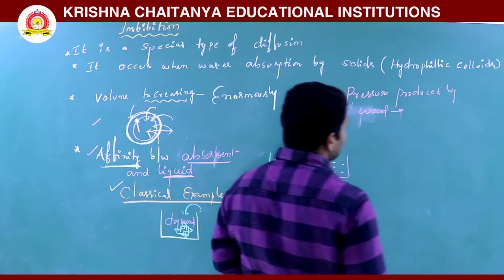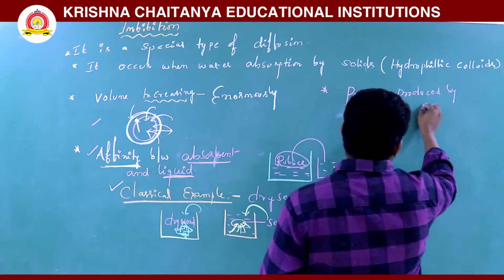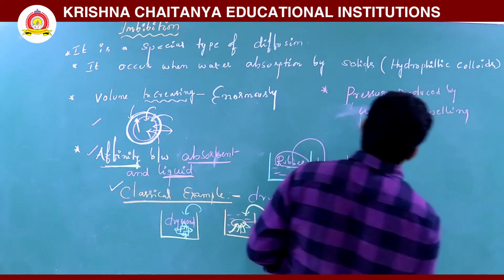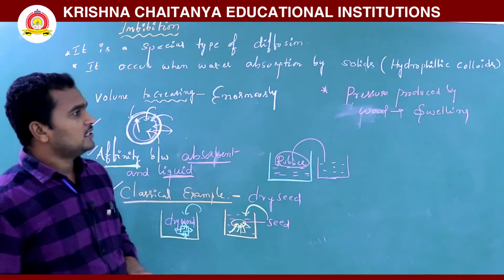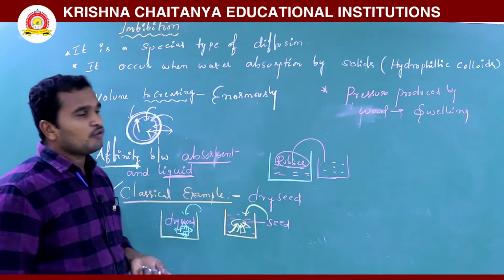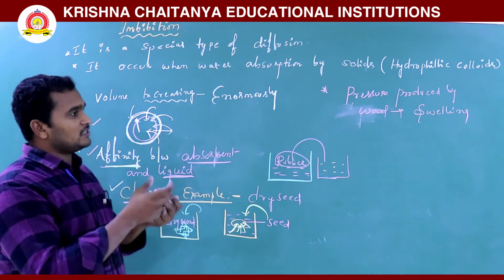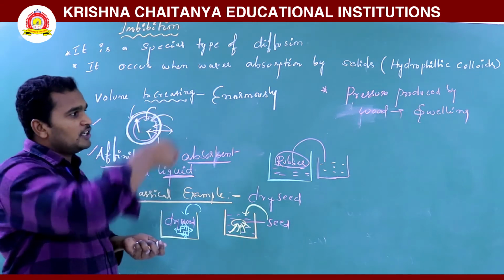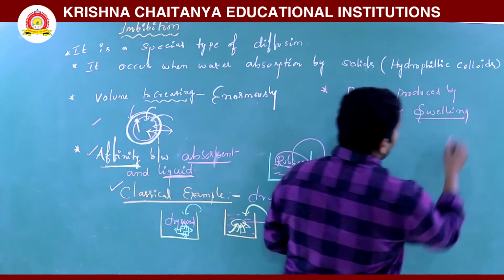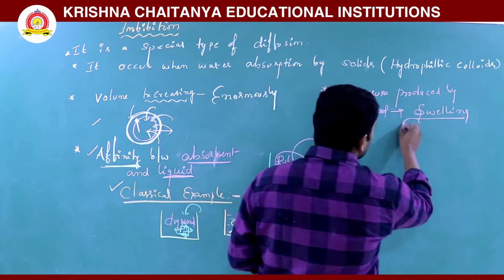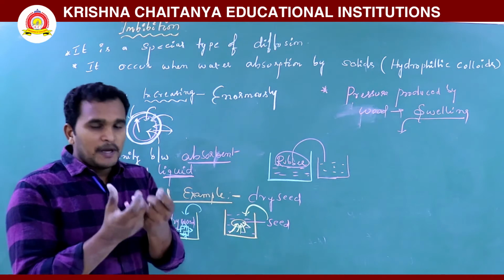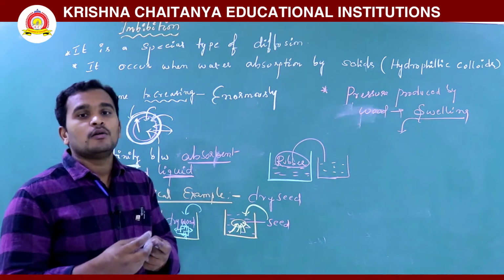When pressure is exerted by wood, then what happens? Swelling. Why is this pressure exerted? Because when you place wood into water, automatically it will be swelling. This is used for splitting of rocks and boulders.